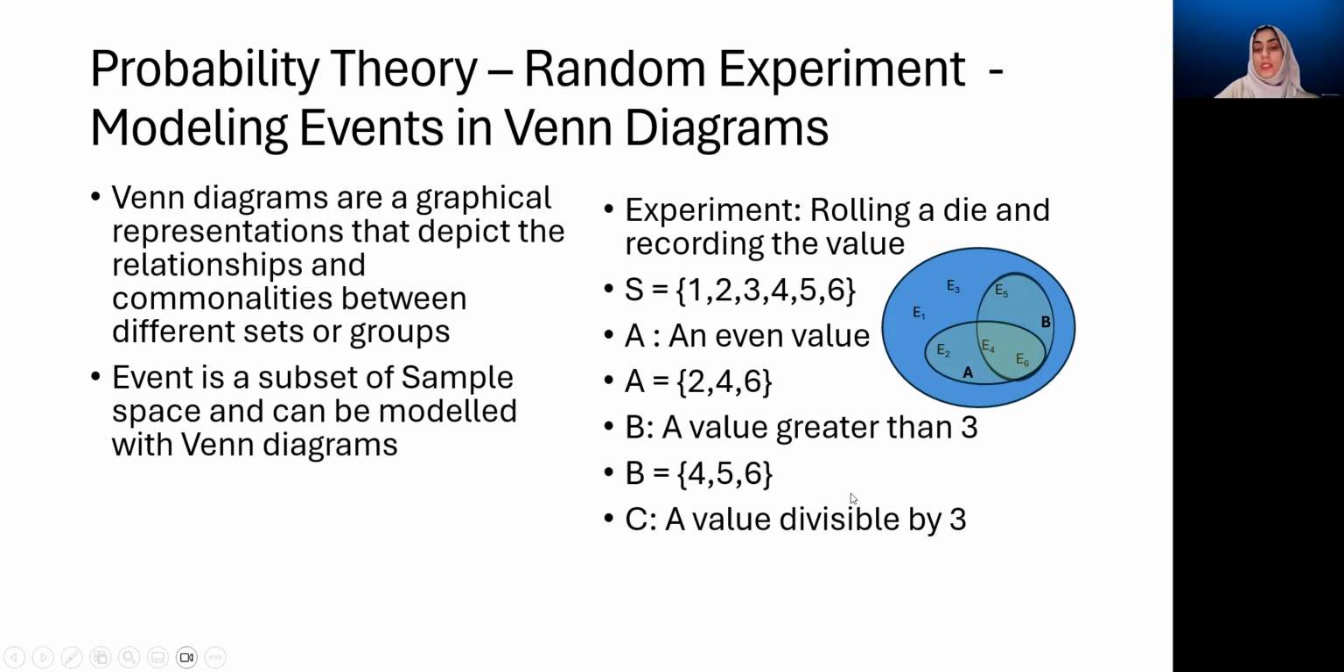Then the third event, C, which is a value divisible by 3. If we go back to the sample space, we can see that there are only 2 values which satisfy this criteria, 3 and 6. So the composition is shown here, and we draw a circle around these values to represent the third event. And here you can clearly see that these events have some common elements. These events have elements which are different, and of course, since they've been derived from the same sample space, there is possibility of them having common elements. There is also possibility of them having no common elements.